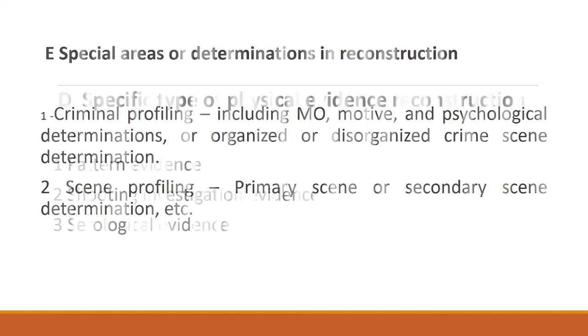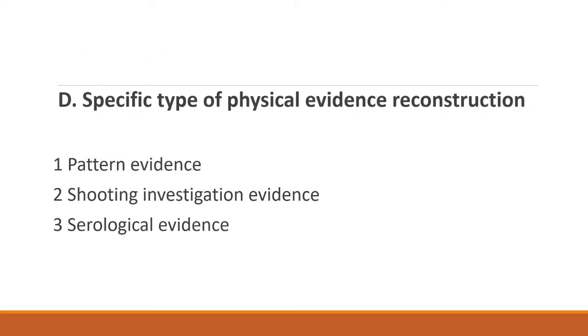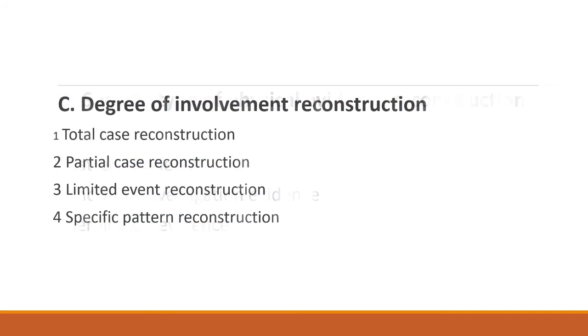And the next one is specific type of physical evidence reconstruction. Depending on the physical evidence collected from the scene of crime, they can reconstruct the crime scene, like pattern evidence, shooting investigation evidence, and serological evidence. Then the next one is degree of involvement reconstruction.